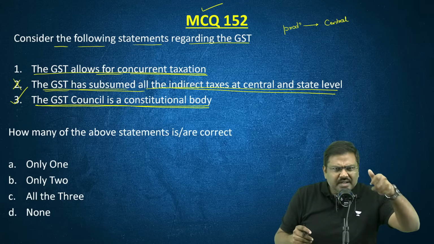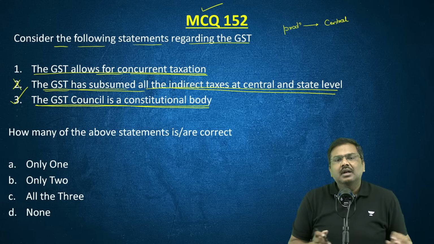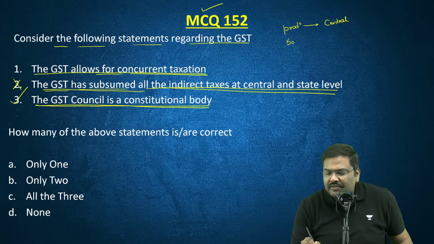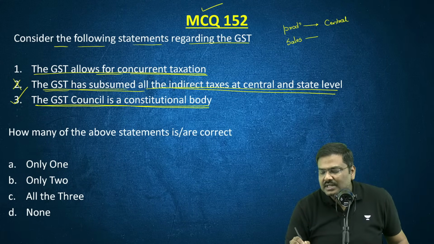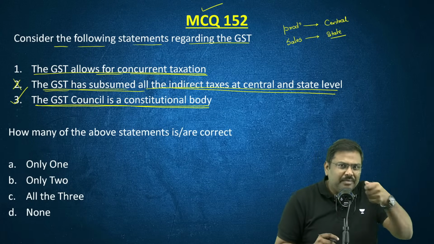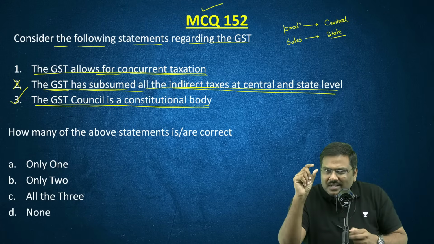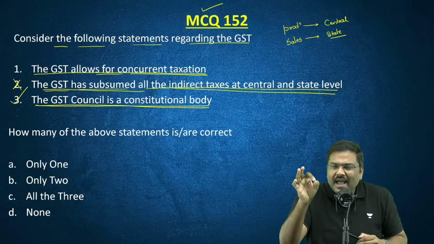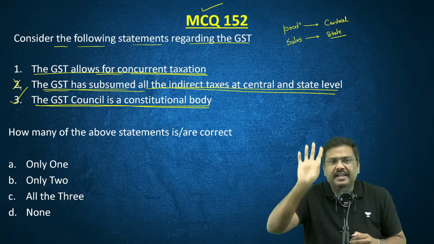Before the GST was introduced, the production was taxed by the central government. And what about the sales activity or the sales transaction? The sales transaction was taxed by the state government. What does it actually mean? According to the provisions of the Constitution, one transaction cannot be taxed by both center and state simultaneously.